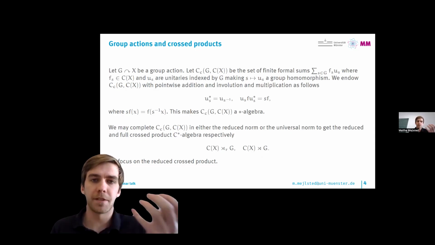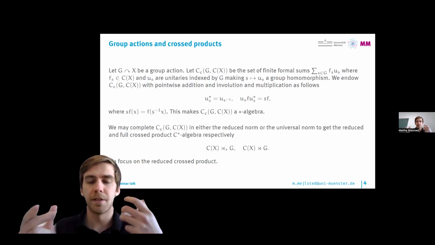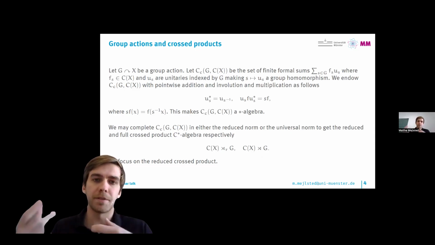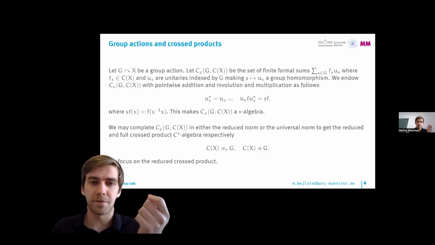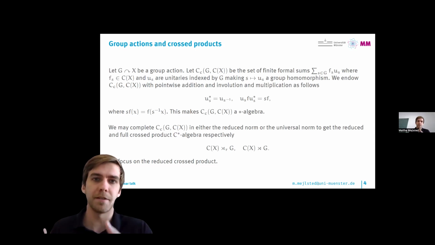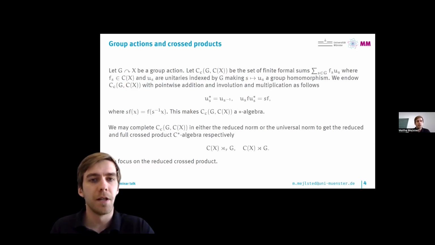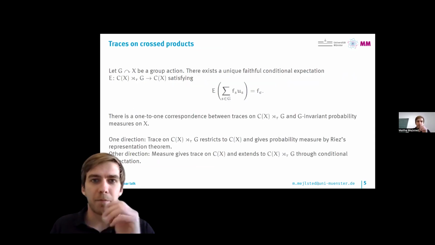So now we have established that a group action gives rise to a C-star algebra. And the question is, how do we translate different properties of the group action into properties of the C-star algebra of this crossed product? So we will restrict ourselves to some certain kinds of actions, which are particularly nice because they will help us say more meaningful things about our C-star algebras. So one point before that.